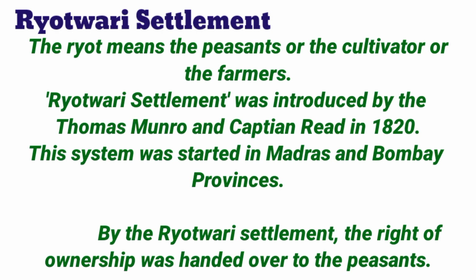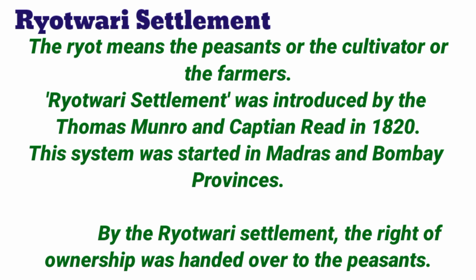Ryotwari settlement. Ryotwari settlement is a type of land revenue policy under British. Here the Ryot means the peasant or the farmer who cultivates. Ryotwari settlement was introduced by Thomas Munro and Captain Reed in year 1820. Under this settlement, the individual Ryot or the cultivator was recognized as the owner of his plot of land subject to the payment of land revenue. This system was initially introduced in Madras and Bombay provinces. By the Ryotwari system, the right of ownership was handed over to the peasants.